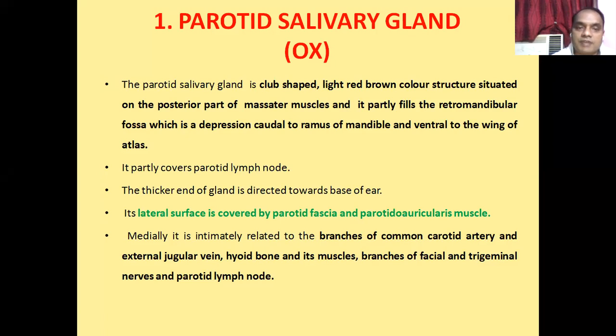This salivary gland also partially covers the parotid lymph node, because just below the parotid salivary gland, the parotid lymph node is there. The thicker end of the gland is directed towards the base of the ear.